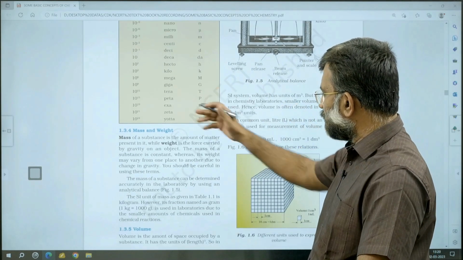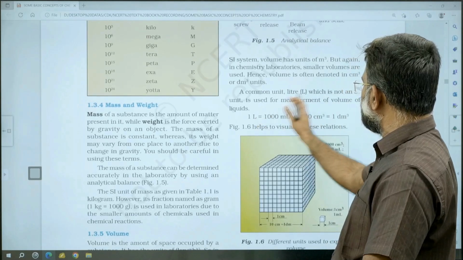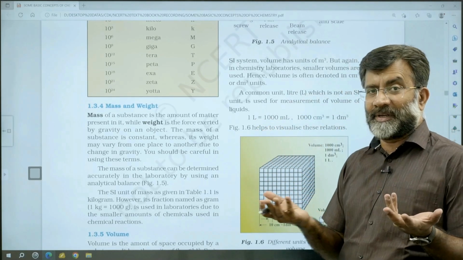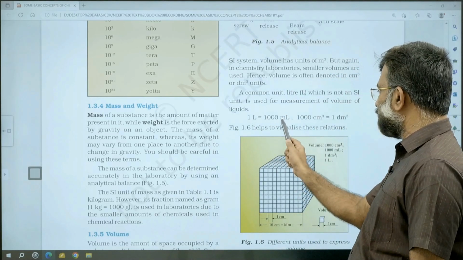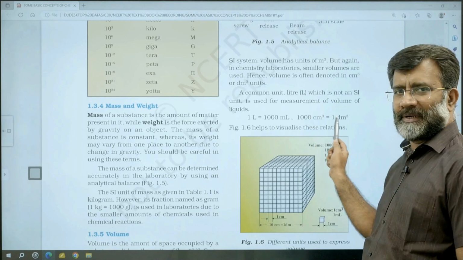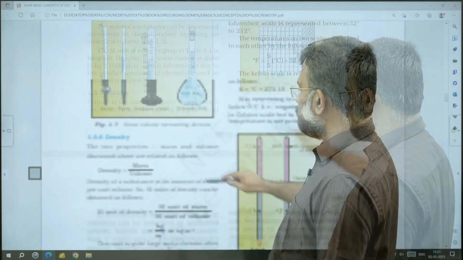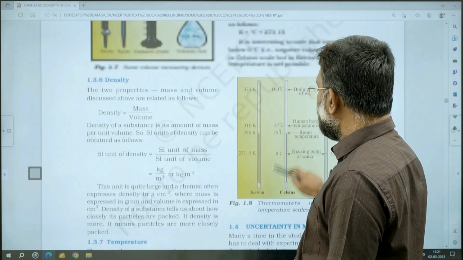Then the units, the mass and the weight, volume conversions like this. Very simple, but so many make mistakes doing calculations. You see, 1 liter is 1000 milliliter, that is 1000 centimeter cube, that is 1 decimeter cube. So those volume conversions, density, unit of density, a derived quantity.